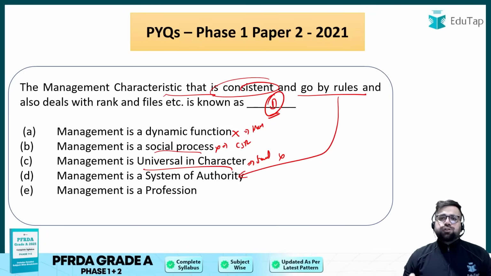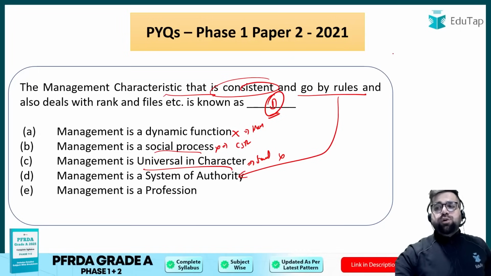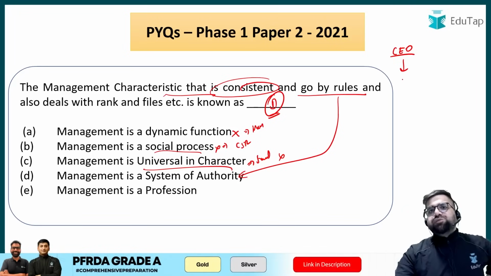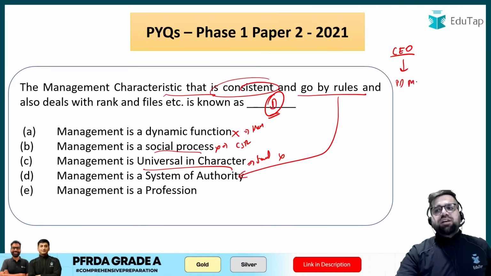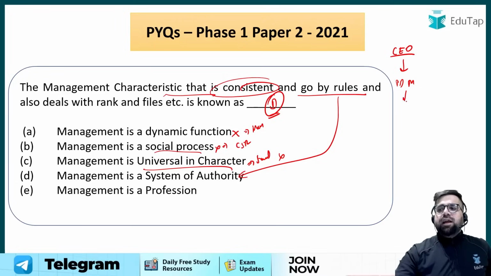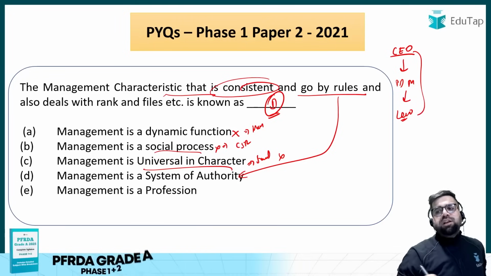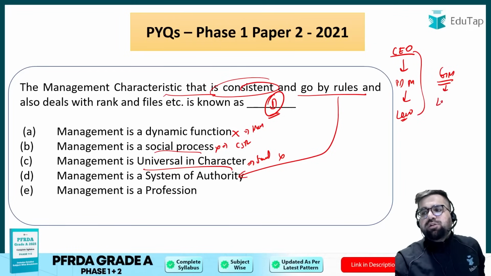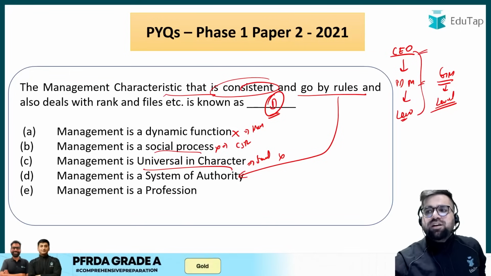Management is a system of authority. System of authority means what? That there will be a CEO who will be at the topmost level. Then your different departmental heads will come, purchase department head, marketing department head, likewise, and then you will have your low level employee. So this is system of authority. Now my $1 billion question to you is, journal manager will fall under which particular level of management? Journal manager, will it come under top or will it come under middle?